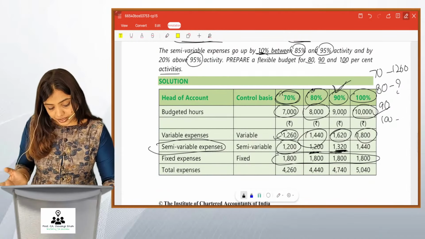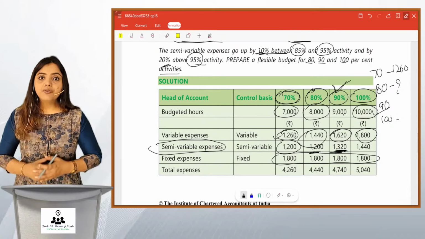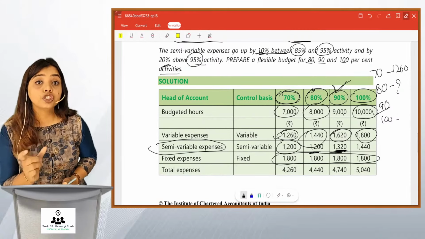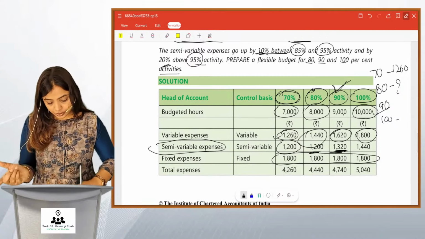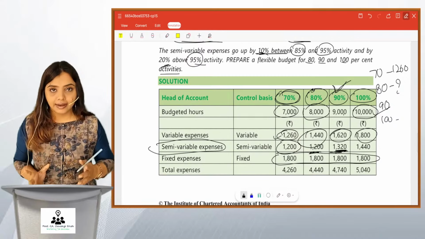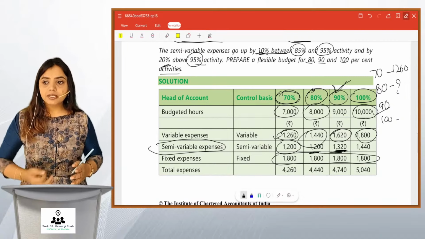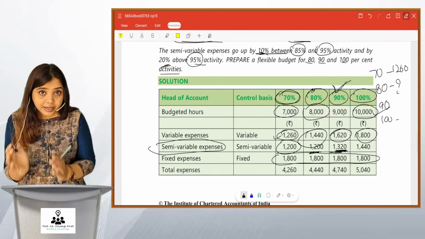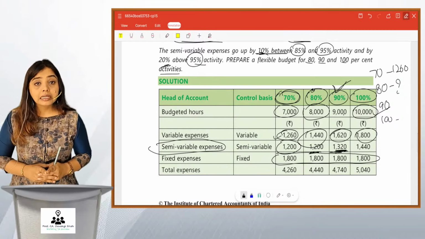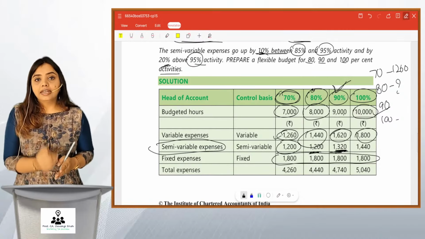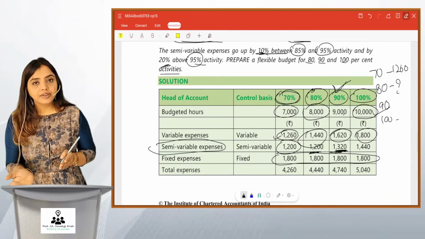And beyond 95, they've given a 20% increase. Remember, we will apply this increase to the original number only, right? Students often make the mistake of adding 20% to 1320. That would be incorrect. Whenever there is an increase, 20%, 10%, 40%, whatever, apply it to the original data given in the question, until and unless they mention that it is a 10% increase over the amount of 90%.